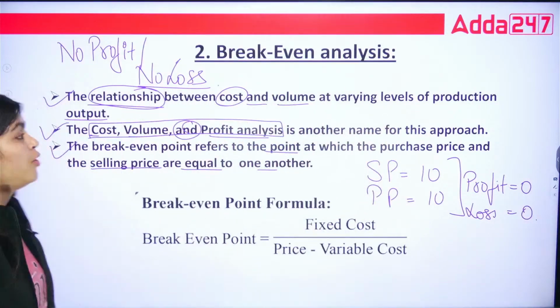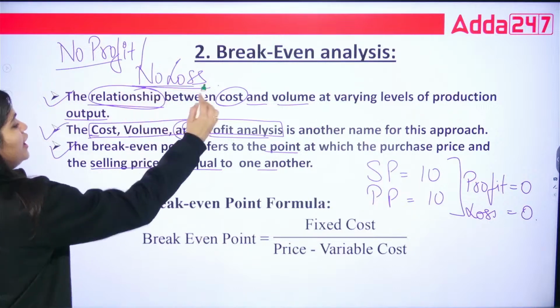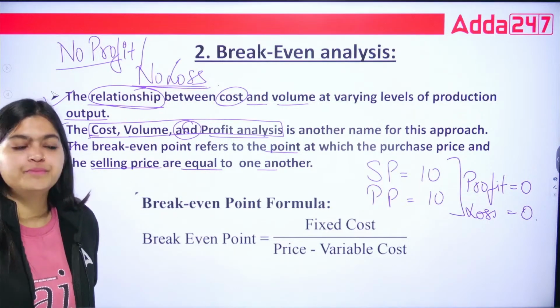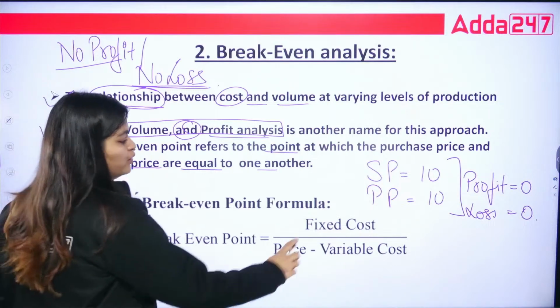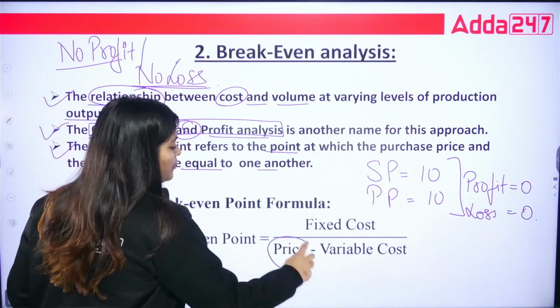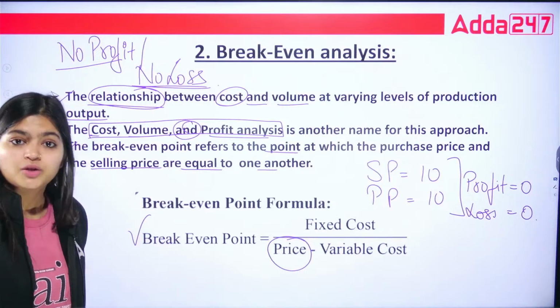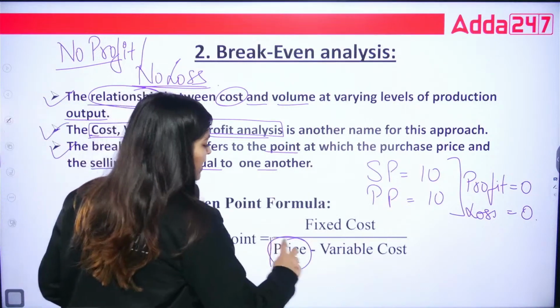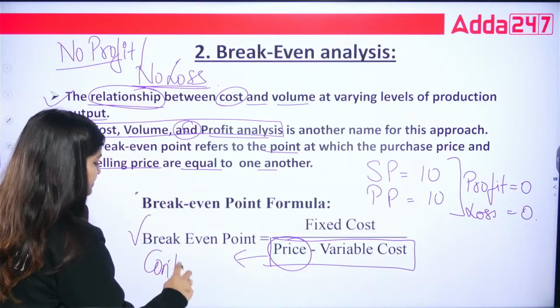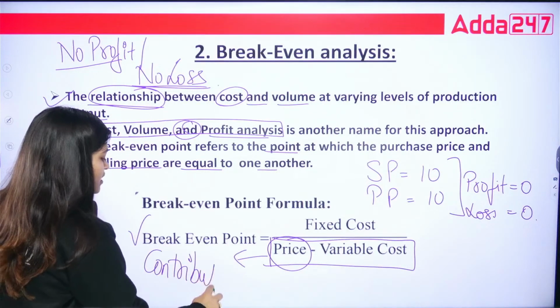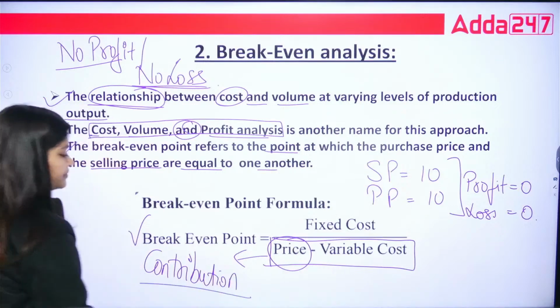This is the point at which you get no profit, no loss. So what is the formula for the break-even point? Break-even point is equal to fixed cost divided by price minus variable cost. With this price minus variable cost, we also get your contribution.